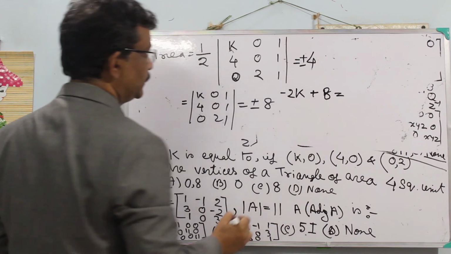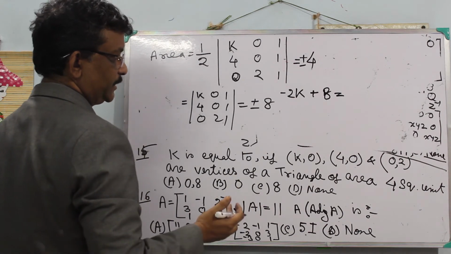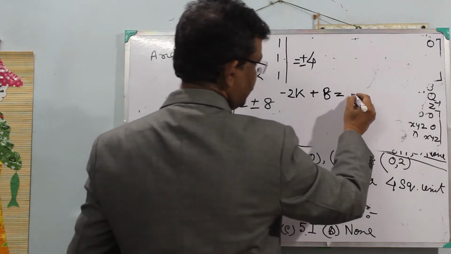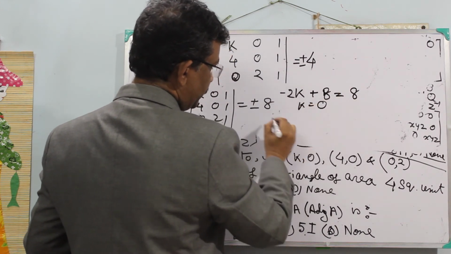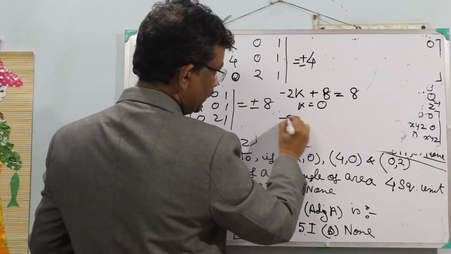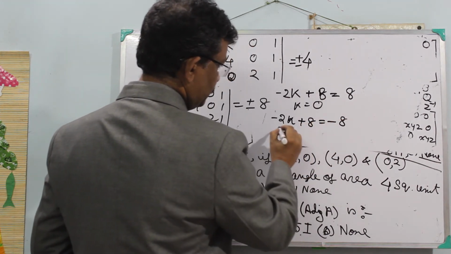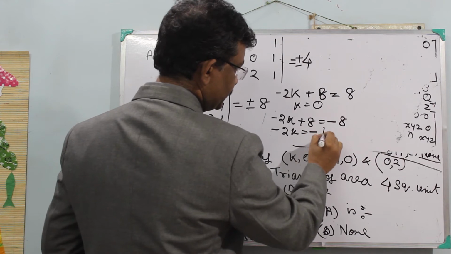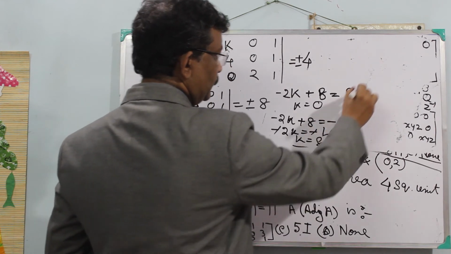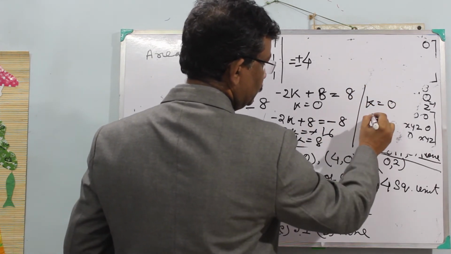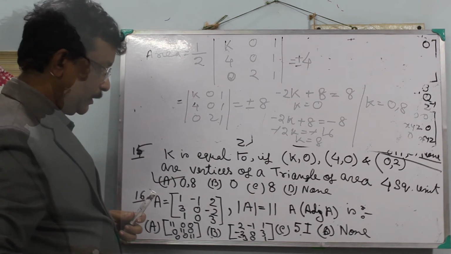This is equal to, we will take once plus 8 and once minus 8. If I take plus 8, the 8 cancels, so k is equal to 0. If I take minus 8, then minus 2k plus 8 equals minus 8, so minus 2k equals minus 16, so k is equal to 8. So the value of k is either 0 or 8. So the correct answer is A.